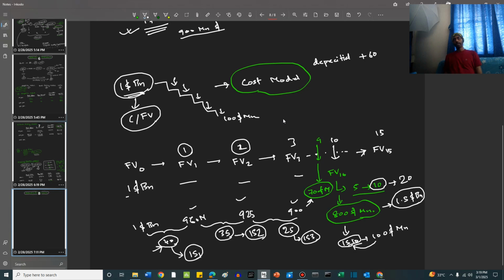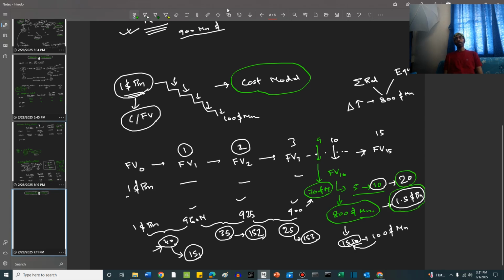So the value at period 9 was 700, right? Now it is $1.5 billion. So the difference of increase is $800 million, right? Now this will be divided into two parts. The first part is recognizing all the previous reductions. And the second part will be whatever is left after that will be added in the equity segment.